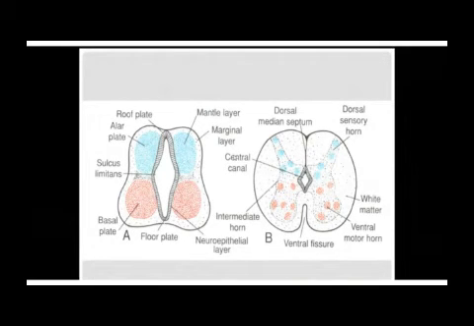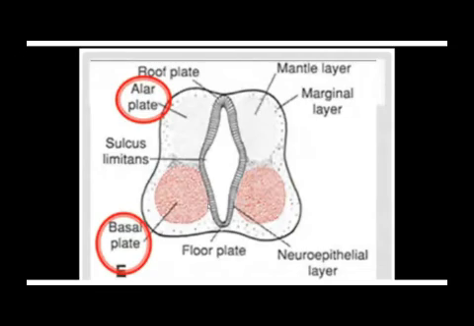Now, look at this illustration again. There is an outer margin which is colored white. It is not part of the mantle layer. It is on the sides of the mantle layer. This is the mantle layer, but what about this region? This outer region is what we call the marginal layer. The marginal layer is white matter.